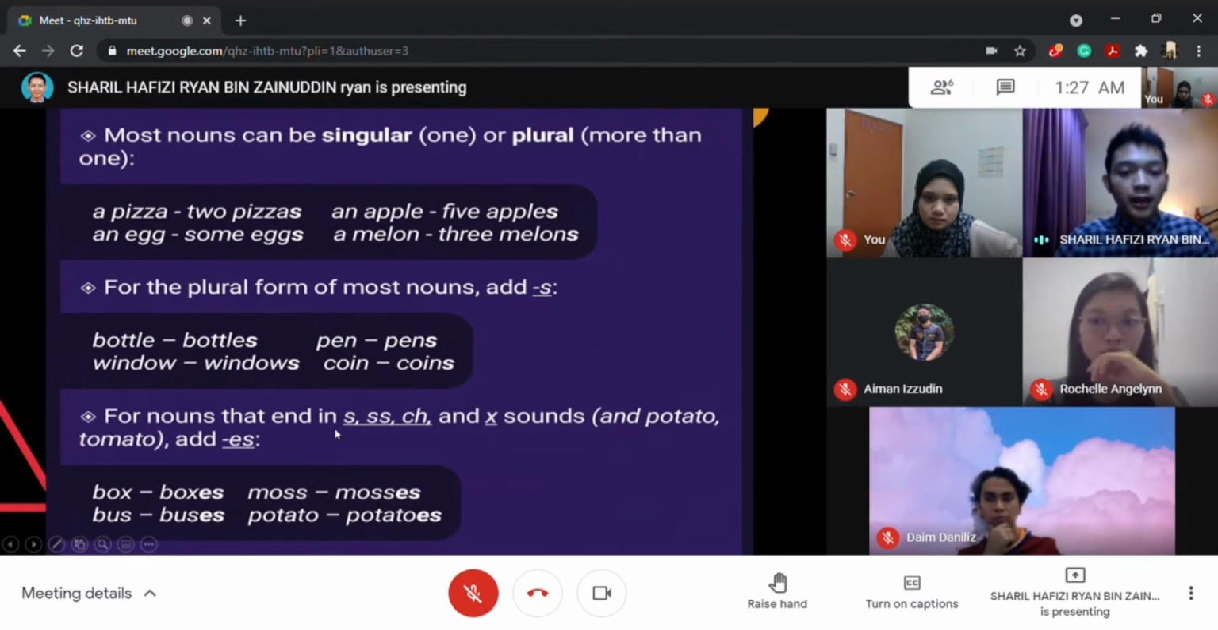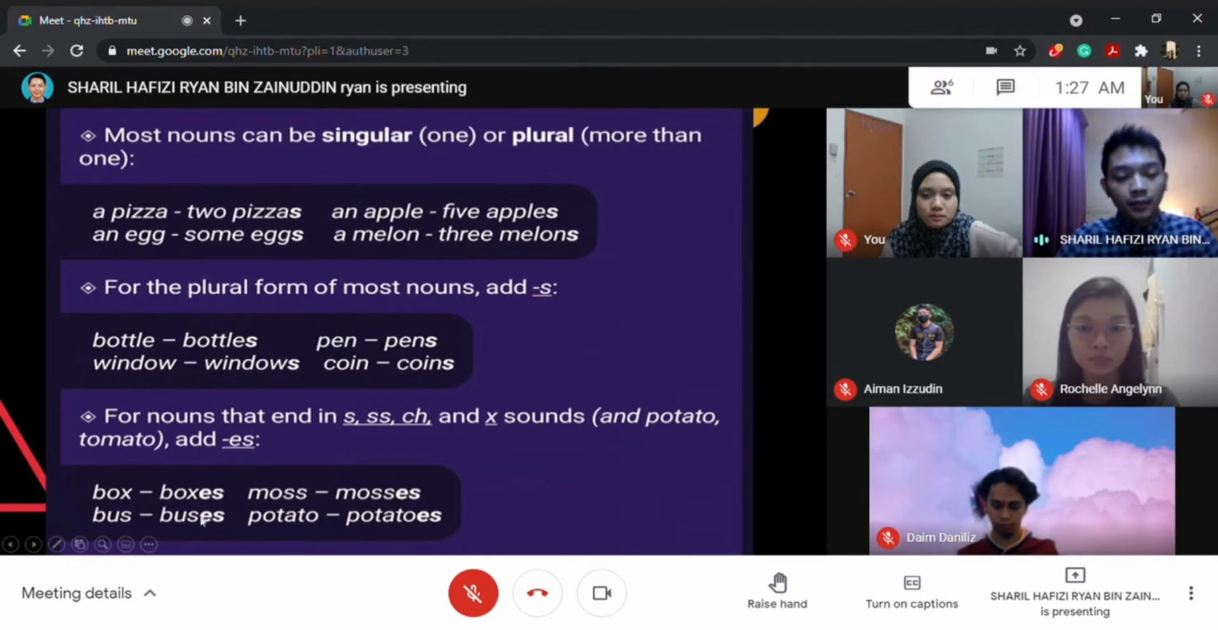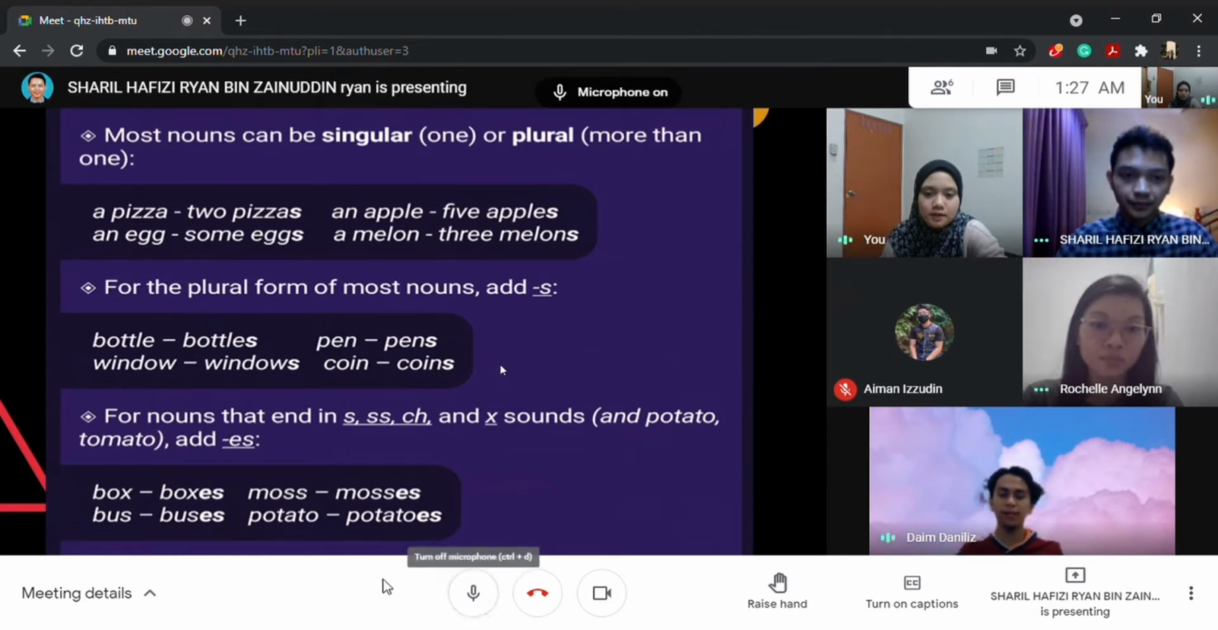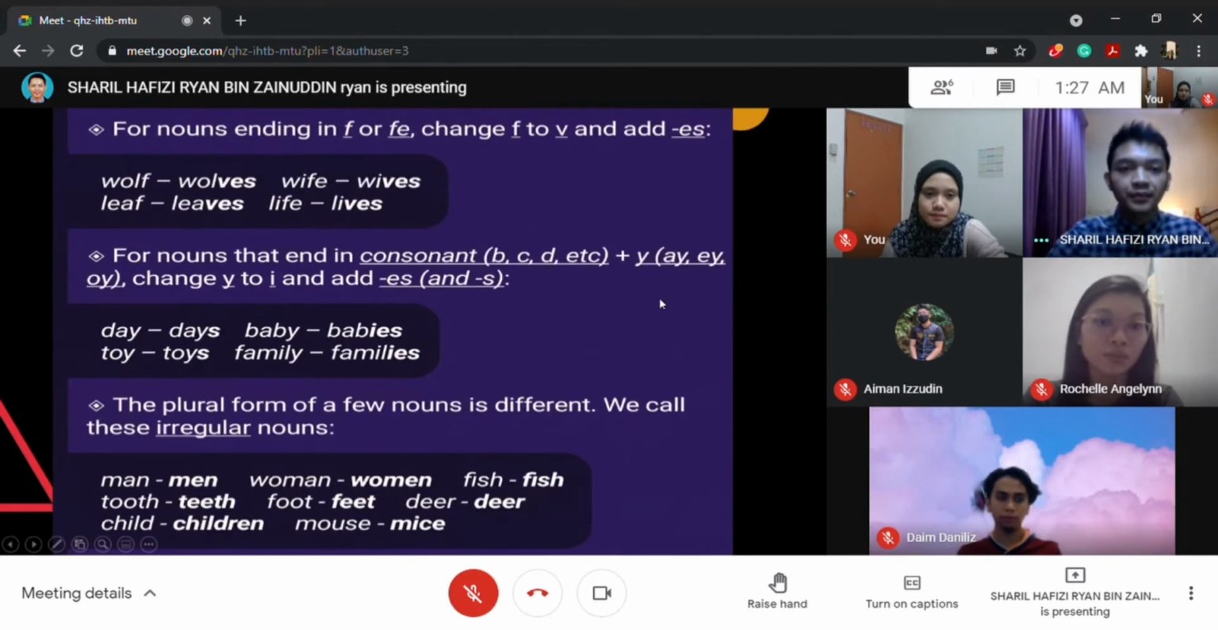But for nouns that end in s, double s, ch, and x sounds, you need to add es at the back of the word. For example, box. You add es, so it becomes boxes. Moss becomes mosses, potato becomes potatoes, and bus becomes buses. So is everyone clear so far? Yes, teacher, I'm clear so far. Alright, good.